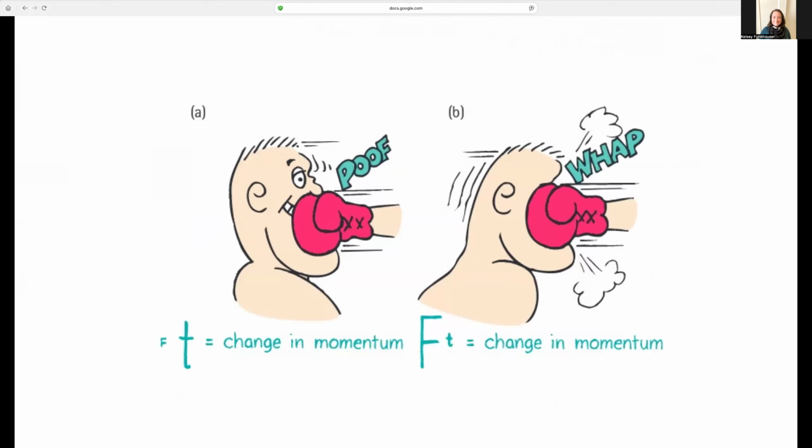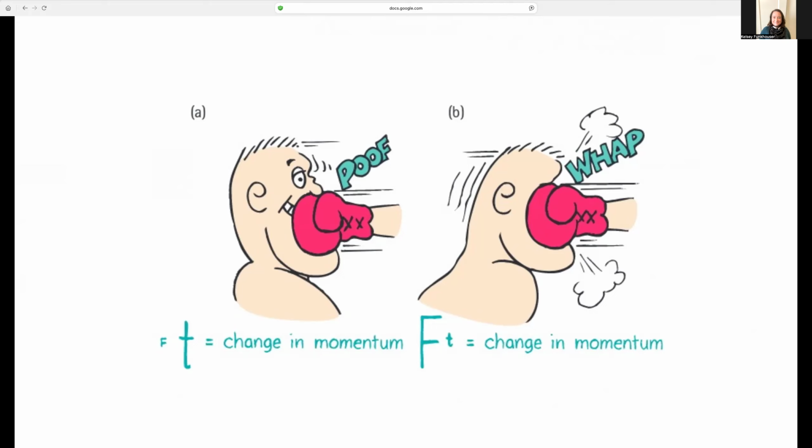The fist is coming in with a certain speed, and his face is what brings it to a stop, right? But because the impulse is the force times the time, the boxer can follow the punch with his face to extend the time of the punch, making the force he feels smaller.